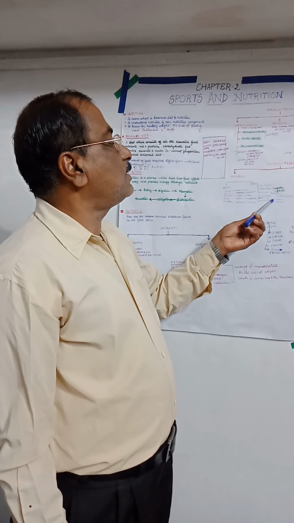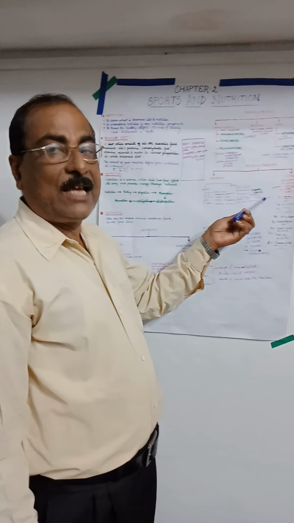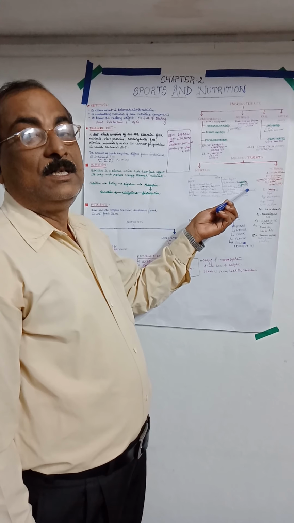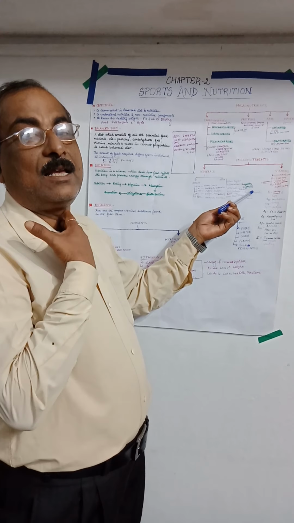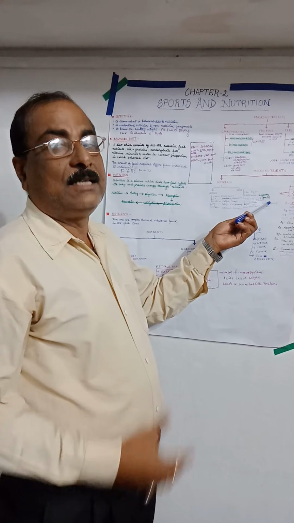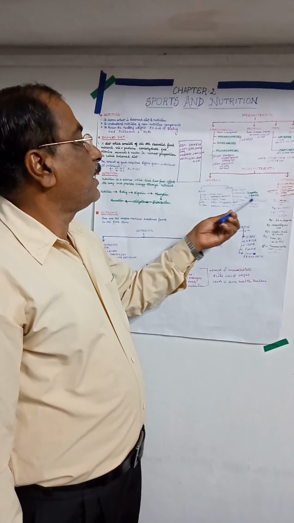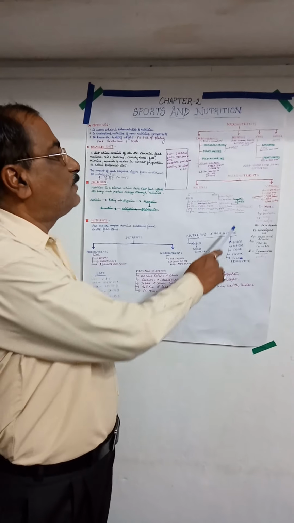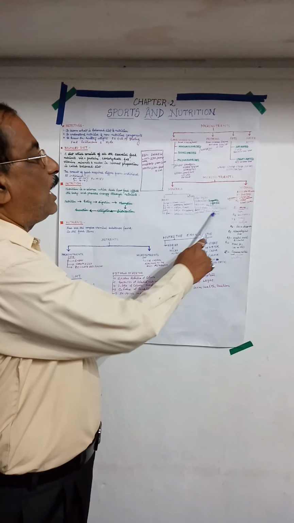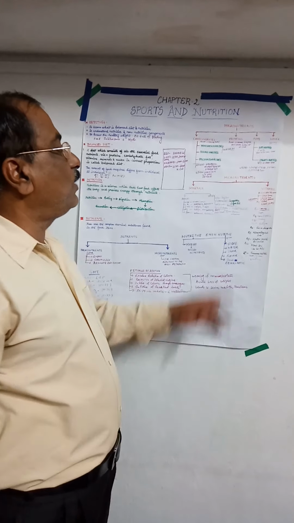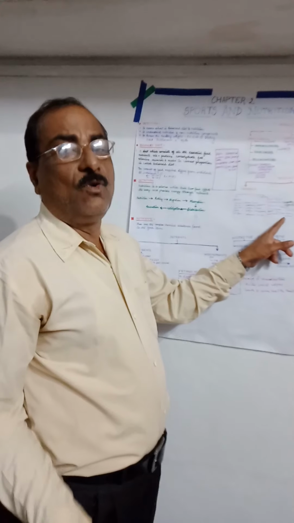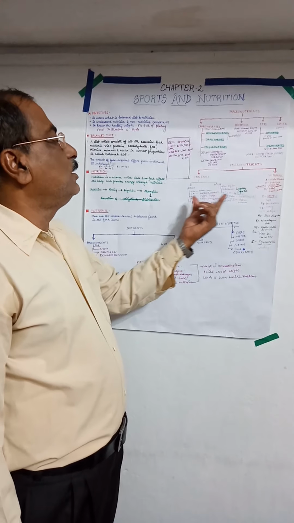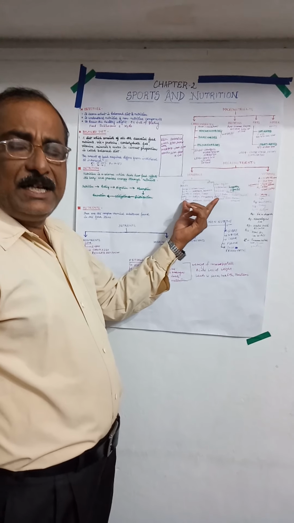Iodine is also very essential to support the thyroid gland. Otherwise, goiter disease can be observed. That is, enlargement of the thyroid gland can be observed, and that comes under the category of goiter. Another is iron. Iron is very essential because it supports us to overcome weakness as well as anemia. So these are very important minerals which we need on a regular basis in our diet